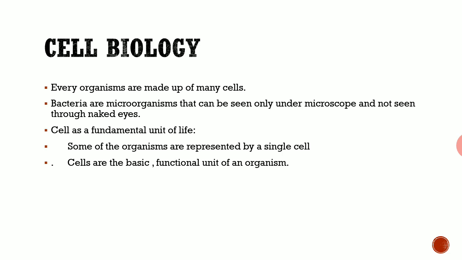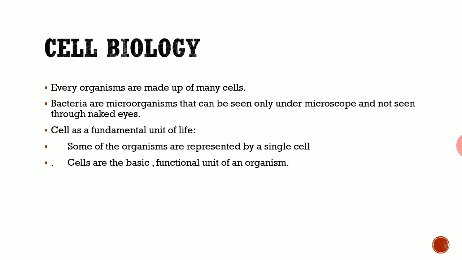So here, as I said, why do we call the cell a fundamental unit of life? Some organisms are represented by a single cell. It may be composed of a single cell or many cells. Our body is made up of millions of cells. Even though a cell is very minute in size, many millions of cells make our body. In such a way, if we take amoeba or these microorganisms, which cannot be seen through our eyes, they are made up of only one cell. So these organisms are not visible to our eyes directly.